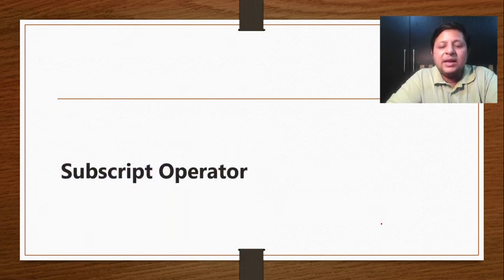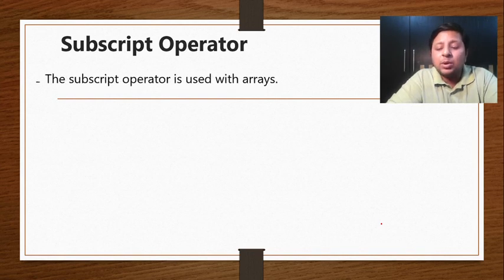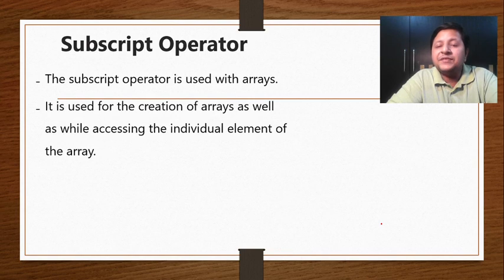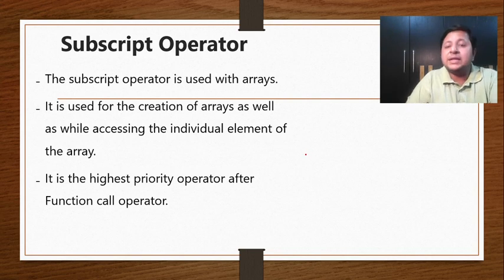The next one is subscript operator. A very simple use of subscript operator is with arrays. So whenever I want to create an array, or even if I want to access the individual element, it is going to be the subscript operator. It will obviously be the second highest after function call. So if you look at the example, again we are not very clear about arrays. We have a further chapter where we are going to learn arrays in detail. So just take this as an example for the time being.